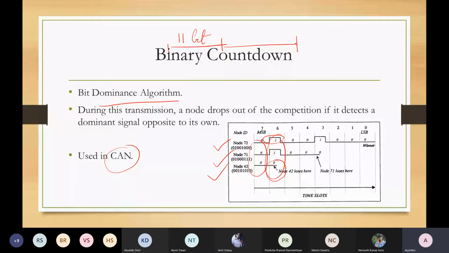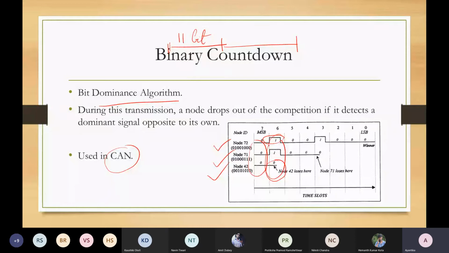These bits are specific for CAN nodes for two purposes. We will talk about this in detail when we talk about CAN. First, these 11 bits will ensure who will take the bus. Based on the 1 and 0 present in these 11 bits, low or high, one will get the bus and one will lose the bus.